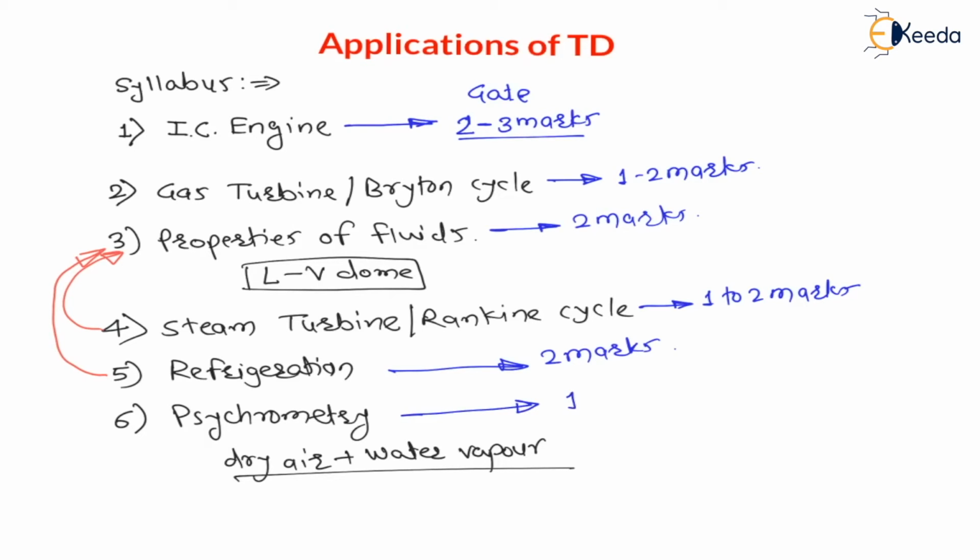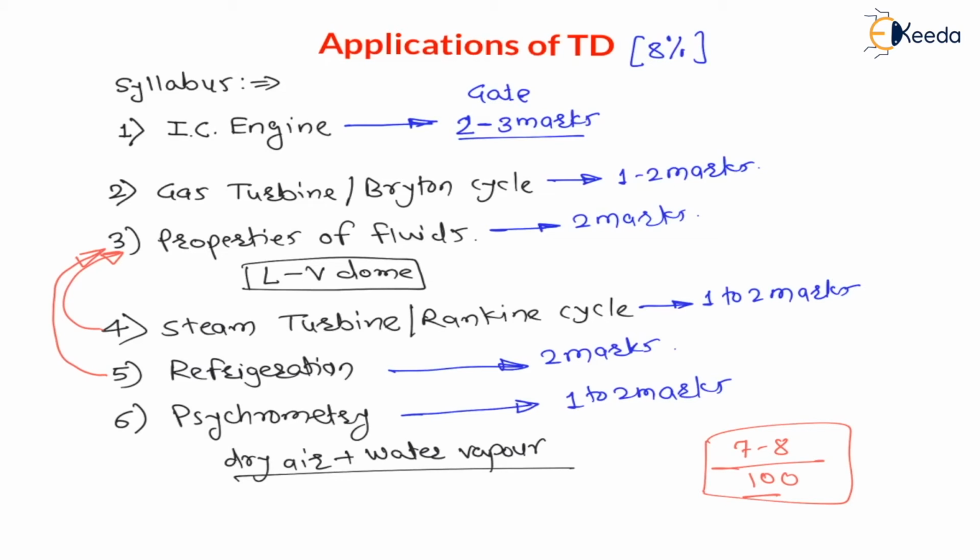And on this topic there will be 1 to 2 mark questions for GATE. But my dear students, this weightage I am writing here is for the GATE examination. The GATE examination is out of 100 only, and out of 100, near about 7 to 8 mark questions will be on this applications of thermodynamics. Means on these 6 chapters only they will ask you 7 to 8 mark questions, right? Out of 100. That means we can say this applications of thermodynamics will have 8% weightage of the total, which is very high weightage, right? 7 to 8% weightage is very good weightage for any competitive examination.